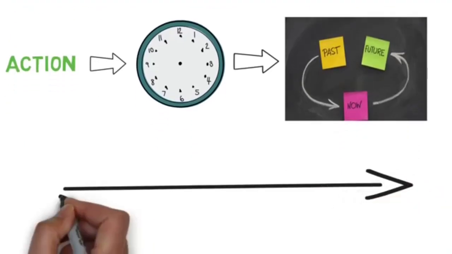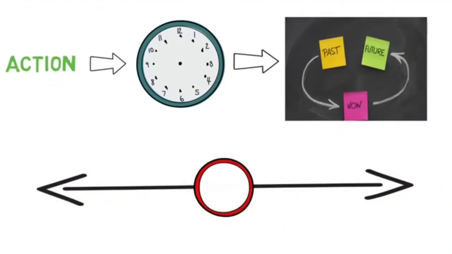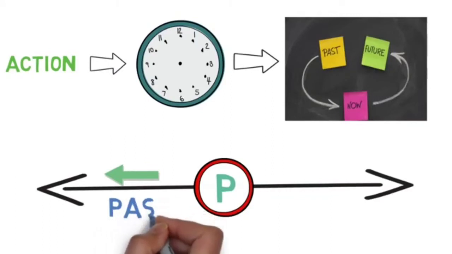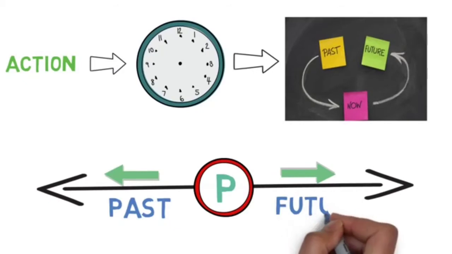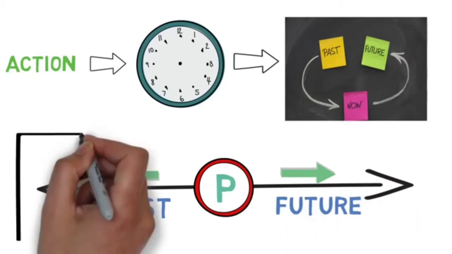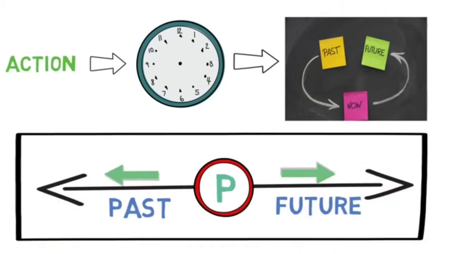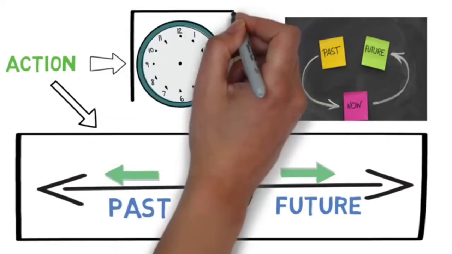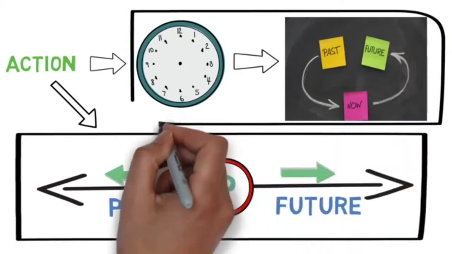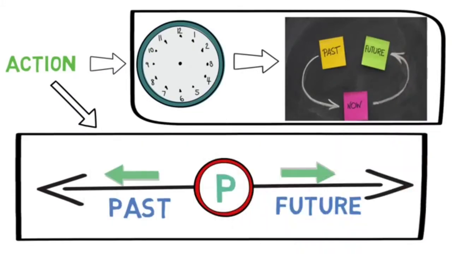Children, look at the timeline carefully. The circle represents the present tense. Here, the line which is left to the circle is the time which is already past, and the line which is right to the circle is the future time. So please understand this timeline properly, children, because we are going to use this timeline for understanding when any action took place with respect to time, as the time could be past, present, or future.